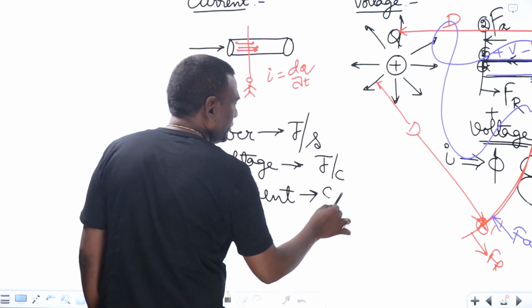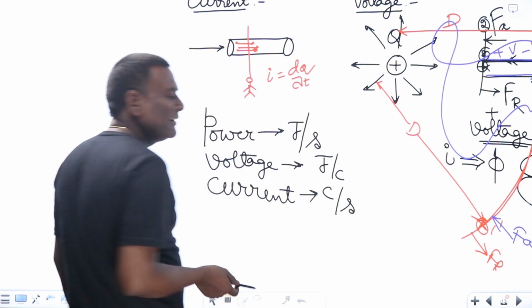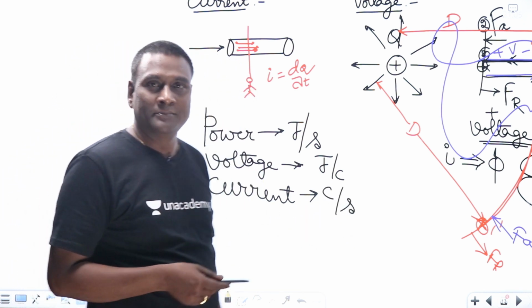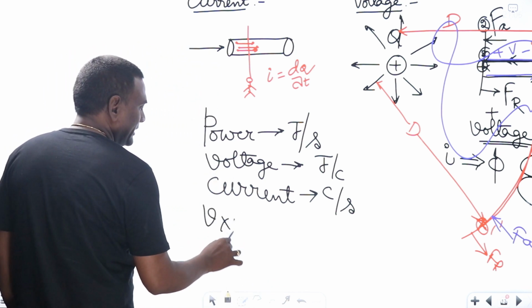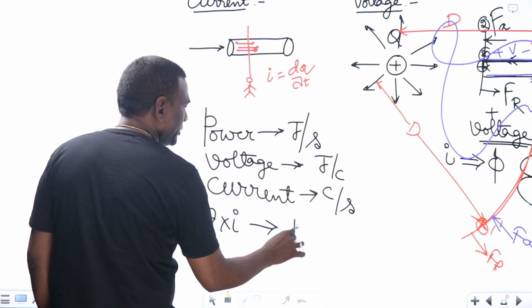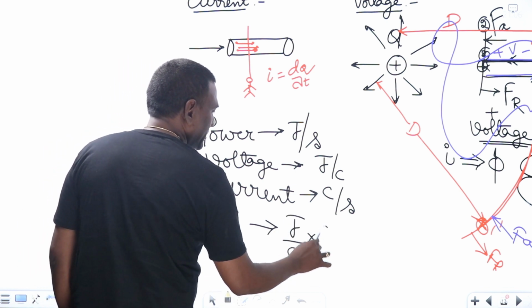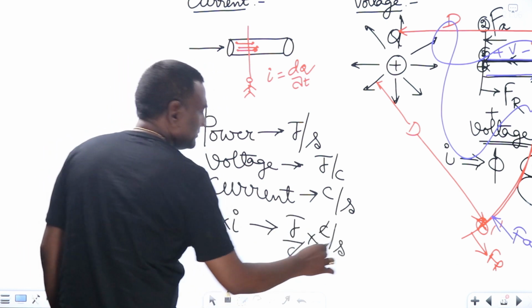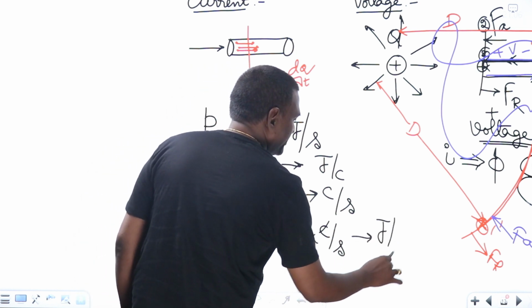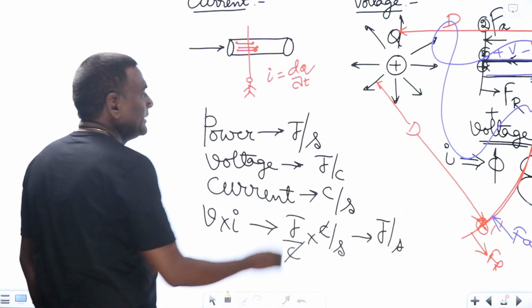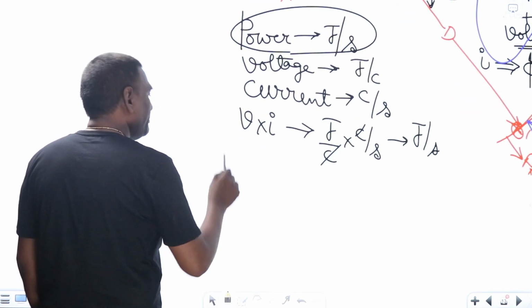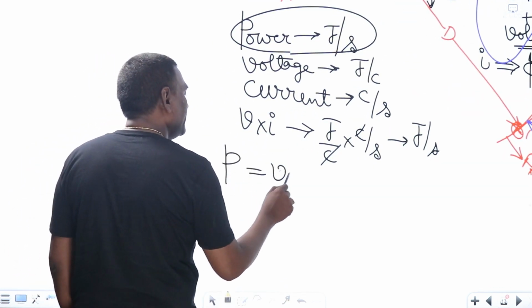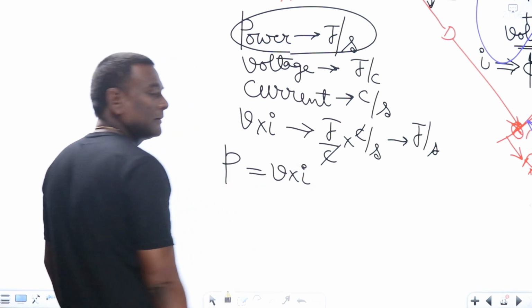Coulombs per second, the rate of charge. Now, voltage multiplied by current, from a dimensional point of view, is joules per coulomb multiplied by coulombs per second. This is going to be joules per second, and joules per second is power. So the dimension of P should be equal to voltage multiplied by current.